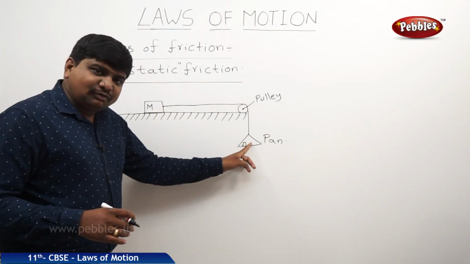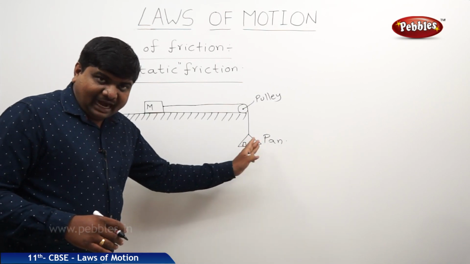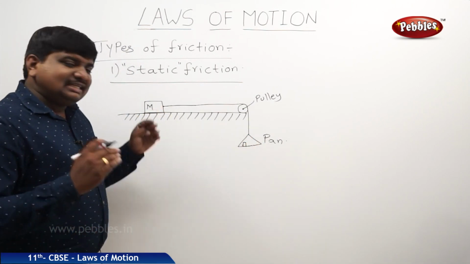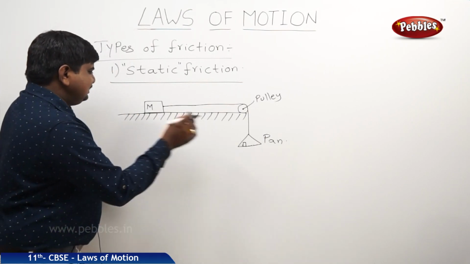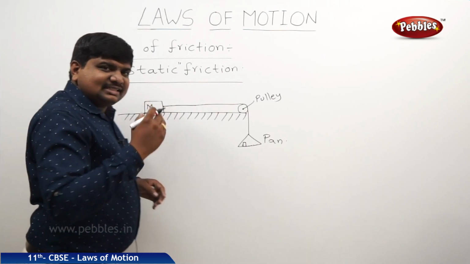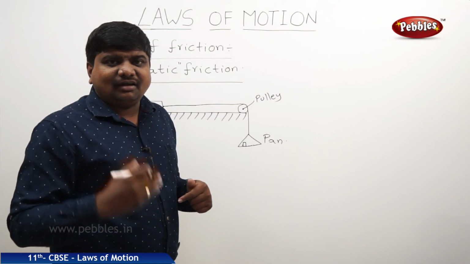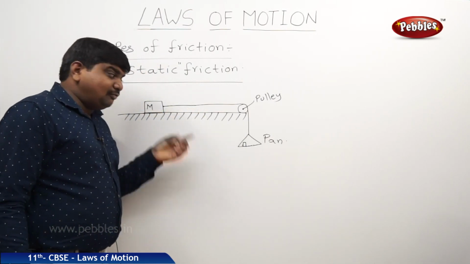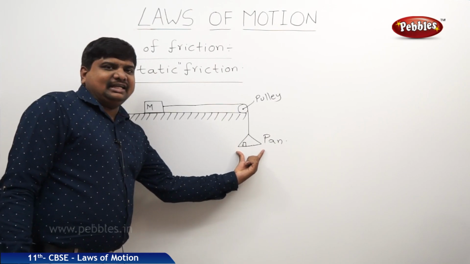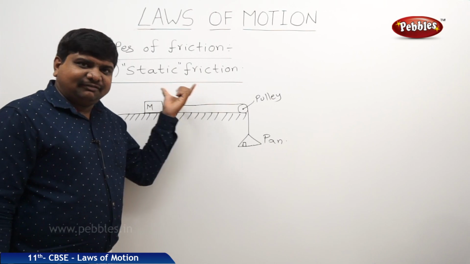In the second case, while we keep on adding the weights in the pan, the force is not sufficient to move. The meaning is that this body is experiencing a different type of friction, a force of reaction or frictional force, which keeps it in the steady state. Of course, a force is acting on it at either end. This type of friction is called static friction.